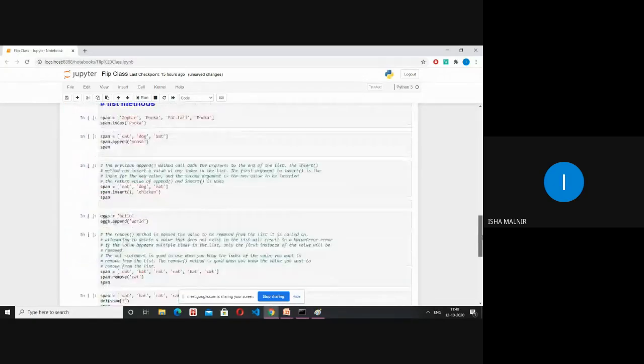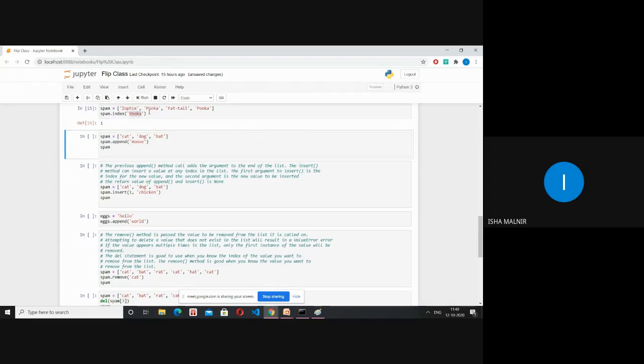Next is list methods, which is very important. The first ones are index and append. Now, what is the main difference? Index will give me the index of the value that I've entered here. So it's 1 basically. Next is append and insert. These two differences are very important. You can read it out over here.